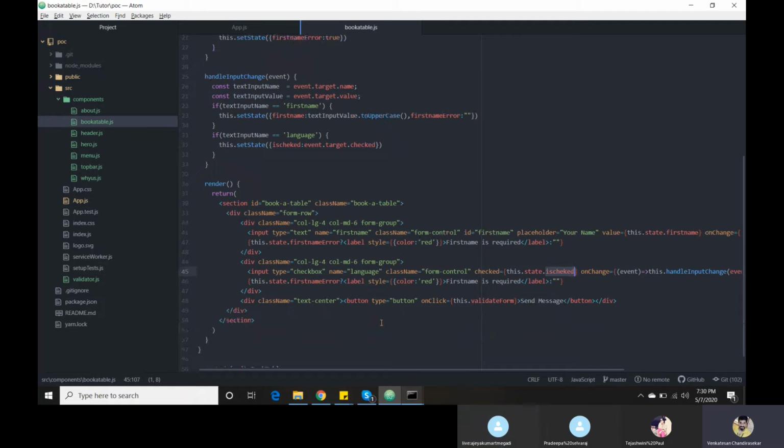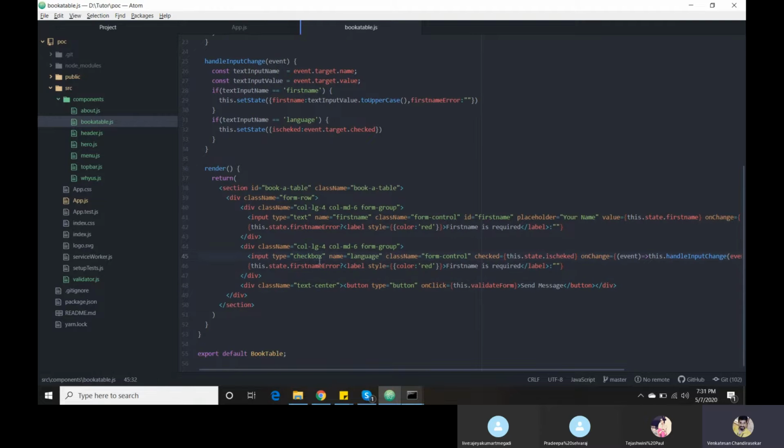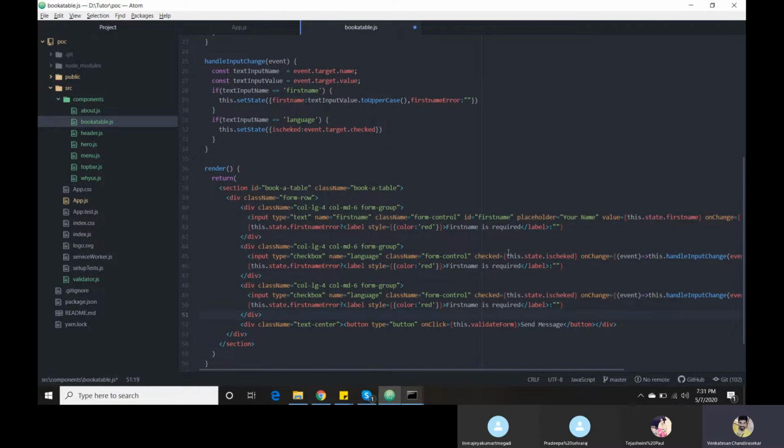The same way you can do it for the radio button also. If you did not know what is the use of checked, before if you go through YouTube or a Medium blog or any other blog, you can get the value from checked, but you did not understand what is the use of checked. That's the reason I am doing one small intro about the remaining types. Now you got what is checked and what is a checkbox.